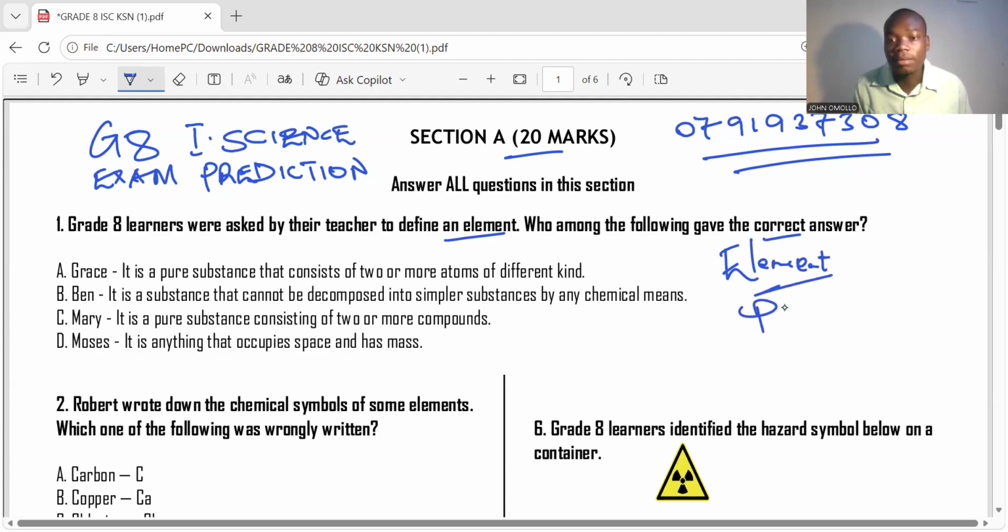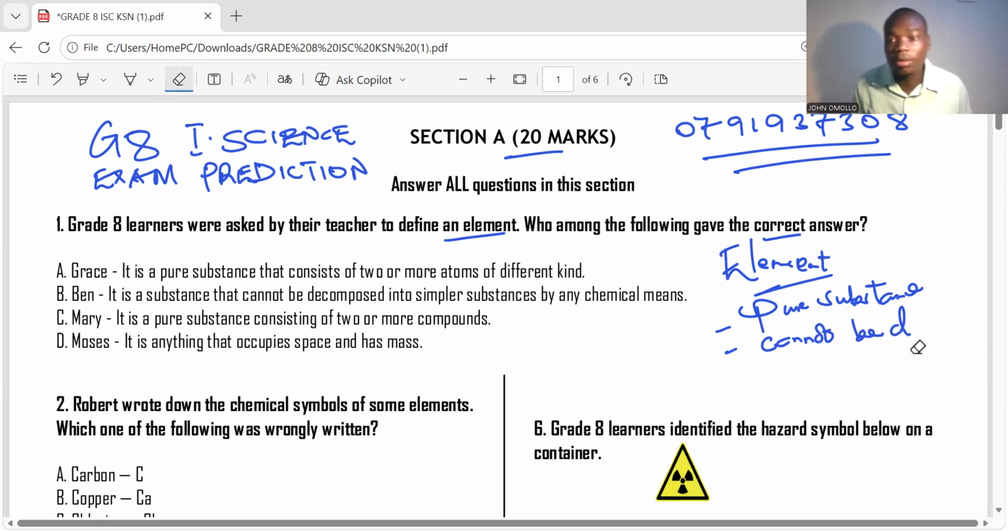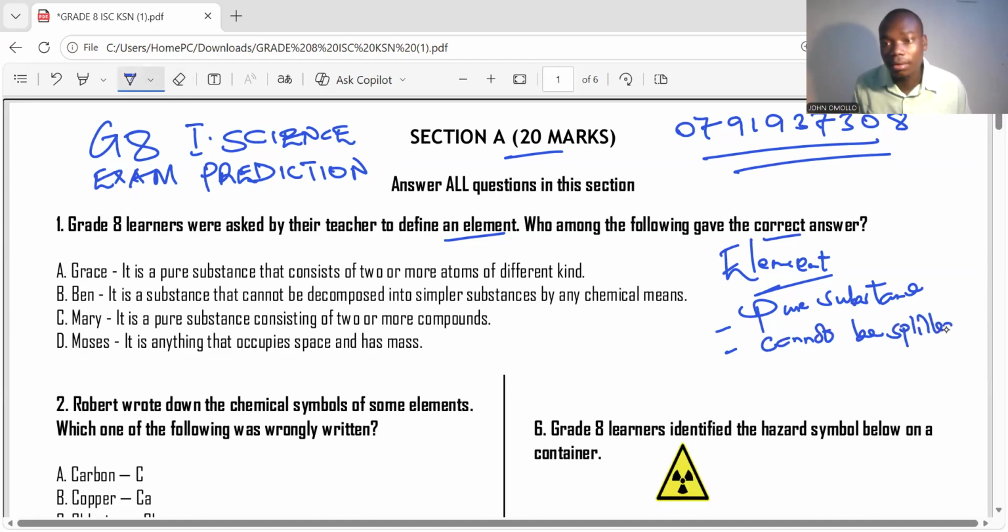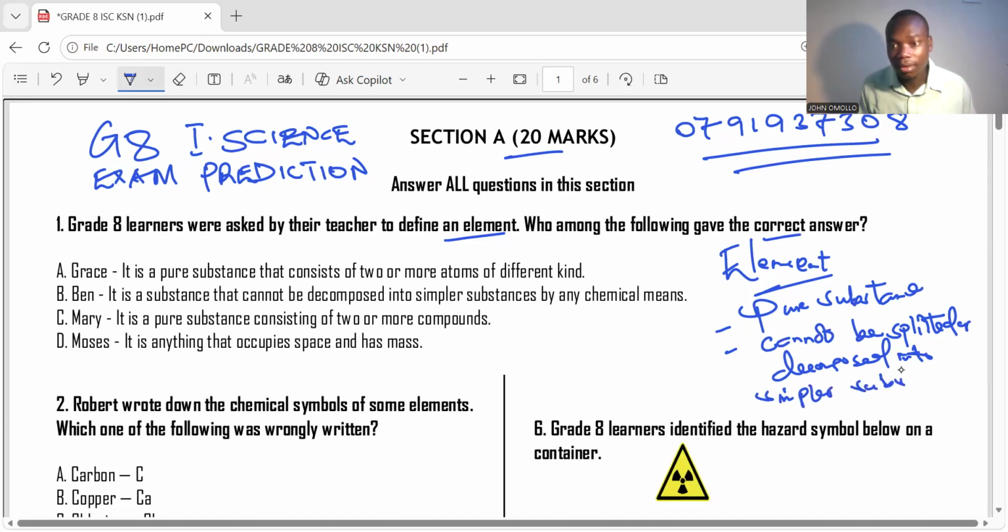Number 1, it is a pure substance. Number 2, it cannot be decomposed or splitted into simpler substances, and chemical means or physical means cannot divide it. So we know that it is a pure substance.